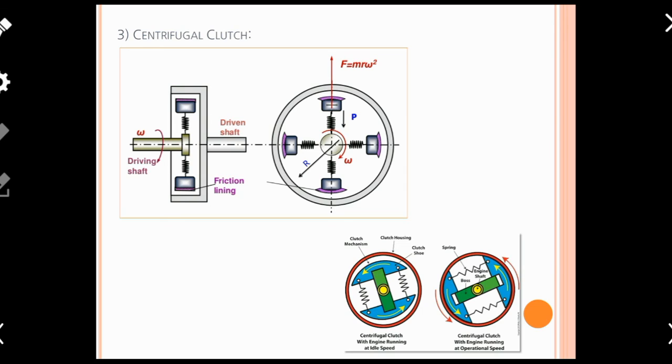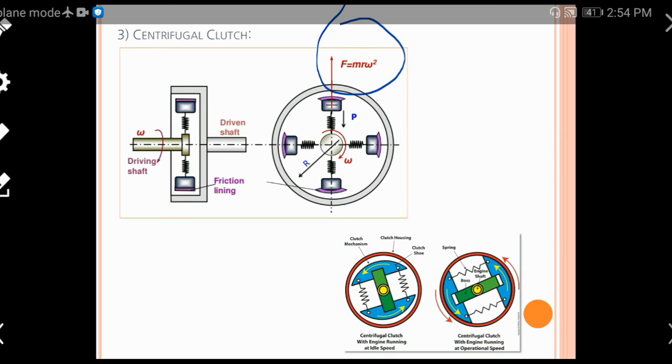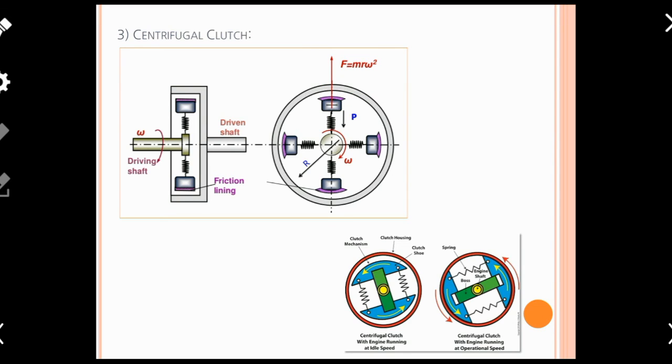It automatically gets connected once there is a certain speed. So we can say that power is transmitted due to higher centrifugal force, and this type of clutch works on the principle of centrifugal force.